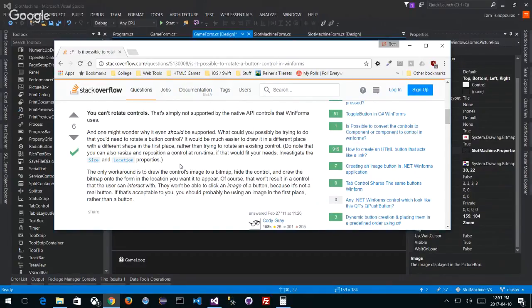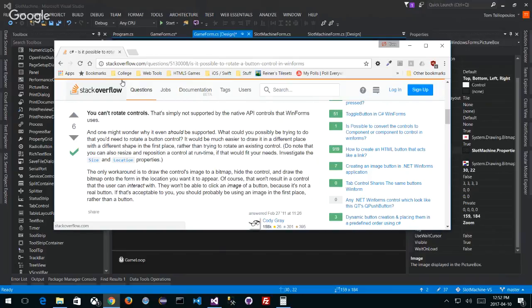Of course, because we're not making games within Windows Forms. That makes no sense, right? But the only workaround is to draw the control's image to a bitmap, hide the control, and draw the bitmap onto the form in the location you want it to appear. Of course, that won't result in a control that the user can interact with. They won't be able to click an image or a button. So what does this mean? It means that I have to swap out the image and do a little bit of an animation swap every frame, at the best of times.